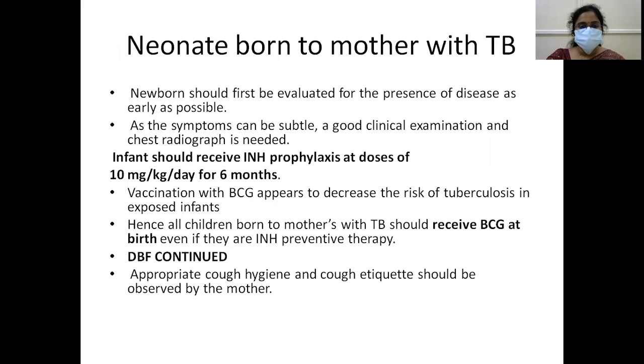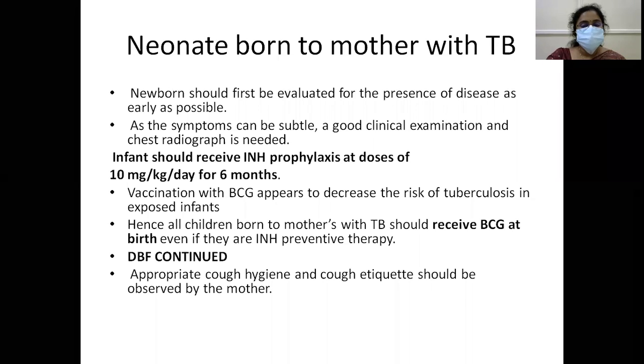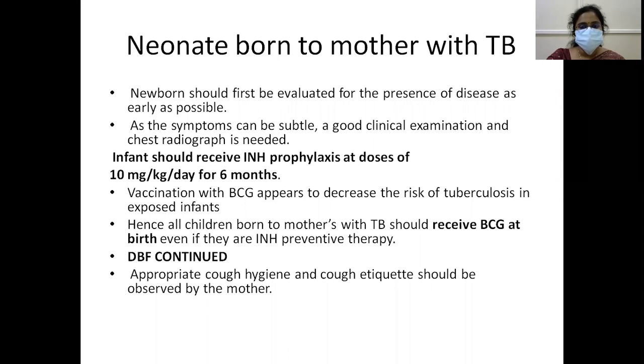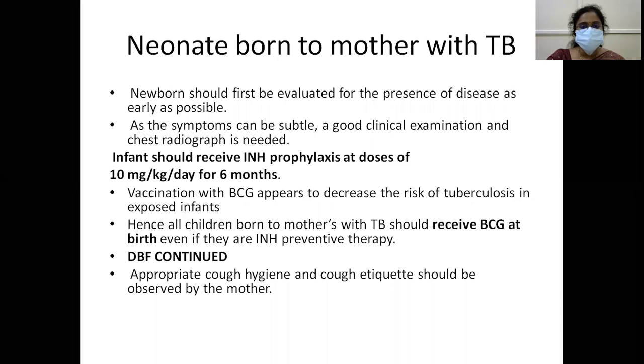Neonate born to mother with TB. Newborn should first be evaluated for the presence of disease as early as possible. As the symptoms can be subtle, good clinical examination is needed. Infant should receive INH prophylaxis at a dose of 10 mg per kg per day for 6 months.